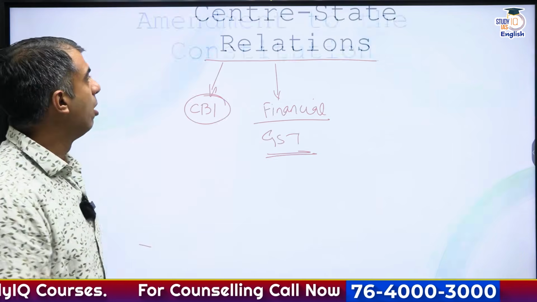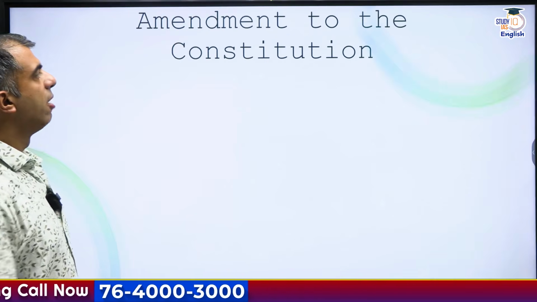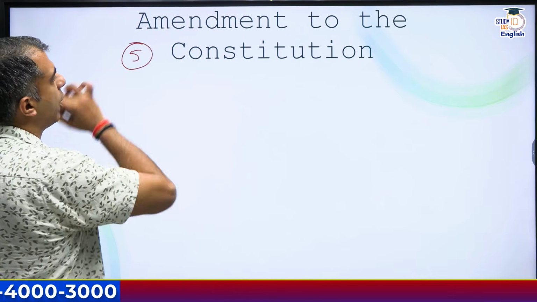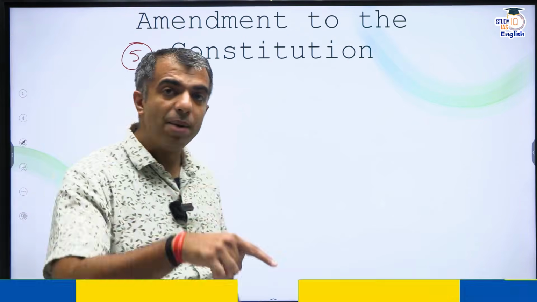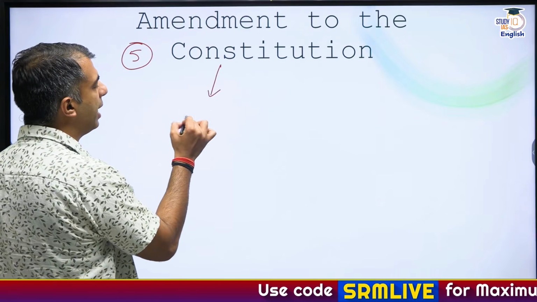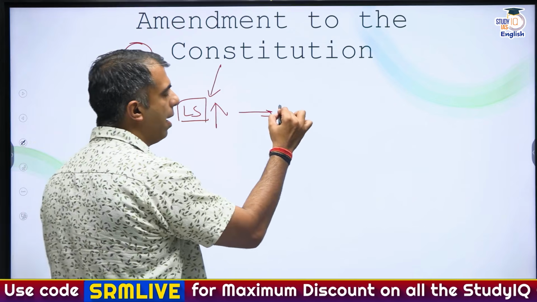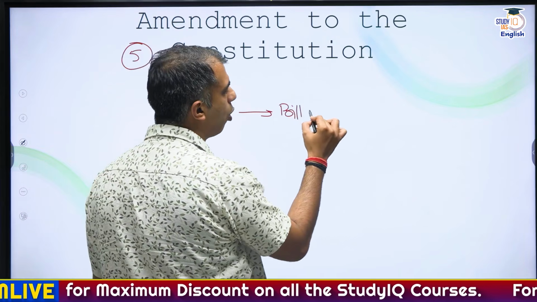Now, this was the fourth topic. Now, fifth is amendment to the constitution. Now, why am I talking about the amendment of the constitution? Because this time it was the strength of Lok Sabha that was supposed to be increased. The bill was not passed.